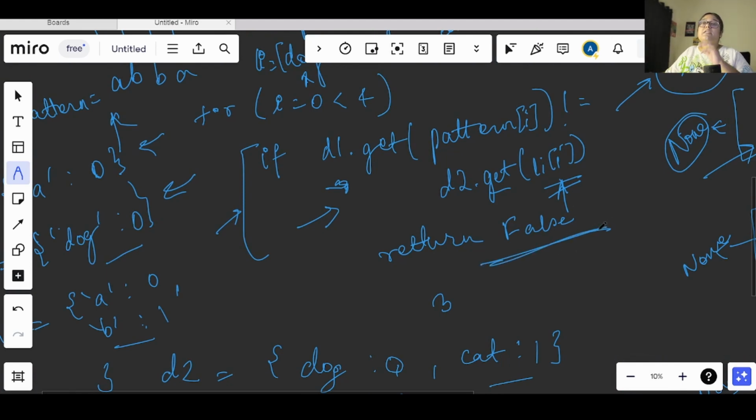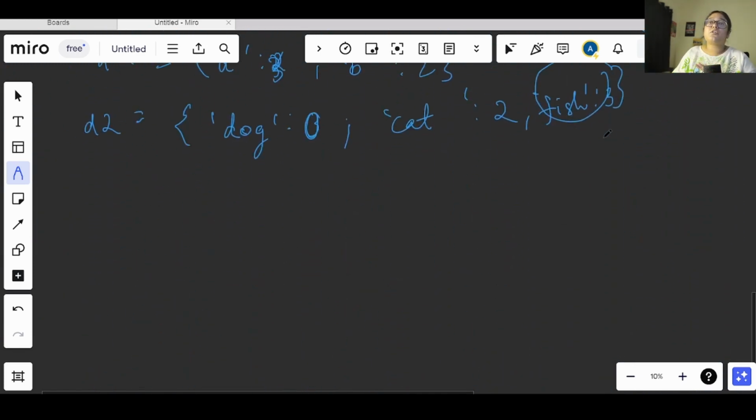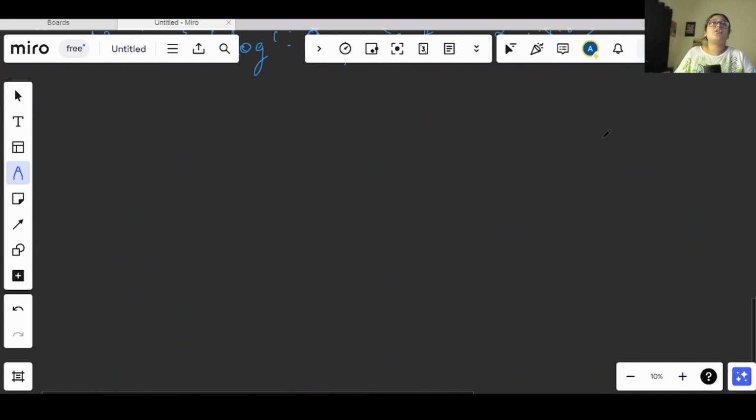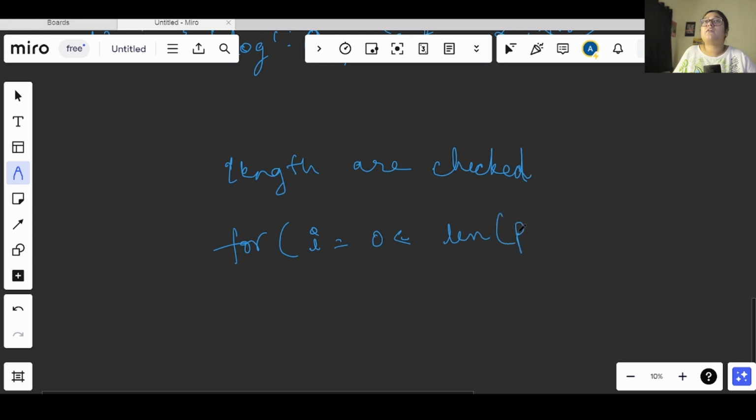Now basically what we are doing here is following a simple approach where we first check the lengths. After this we start the iteration from i equals 0 to length of, either we can go with the length of pattern or we can go with the length of list also. So now this is our length.